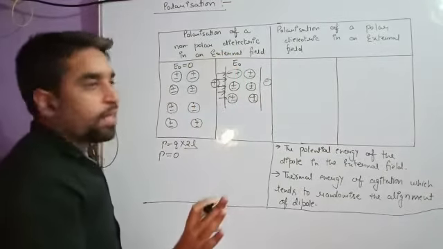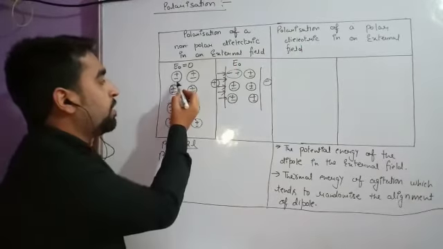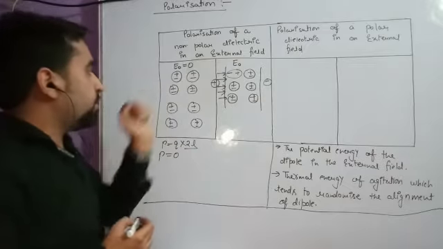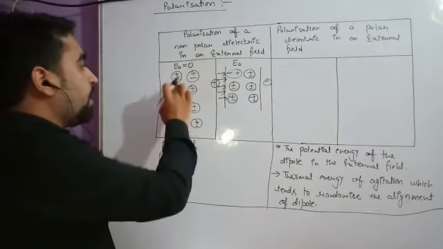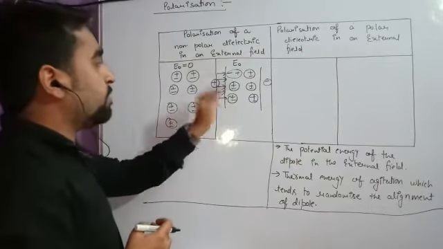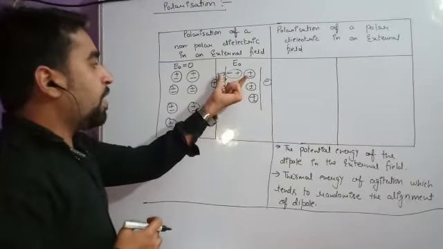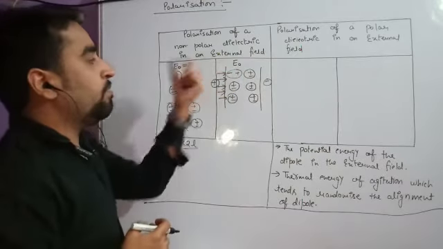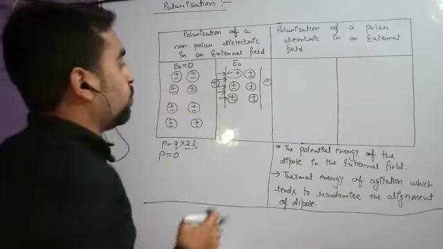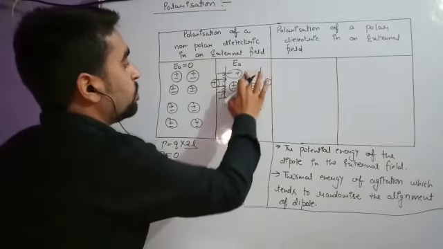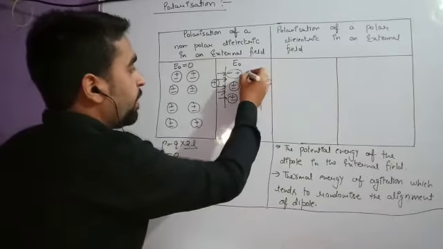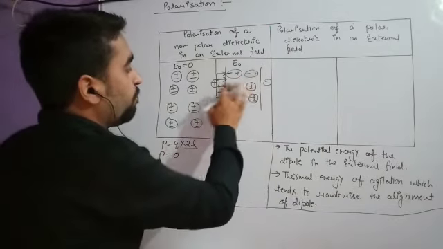Earlier, when no external field was present, the condition for the non-polar dielectric was like this: the centers were at the same point and both were coinciding. But when we applied the external field, both are displaced and separated by a small separation. And the same holds for this material. The positive will go in the direction of the field and the negative will go in the opposite direction of the field.